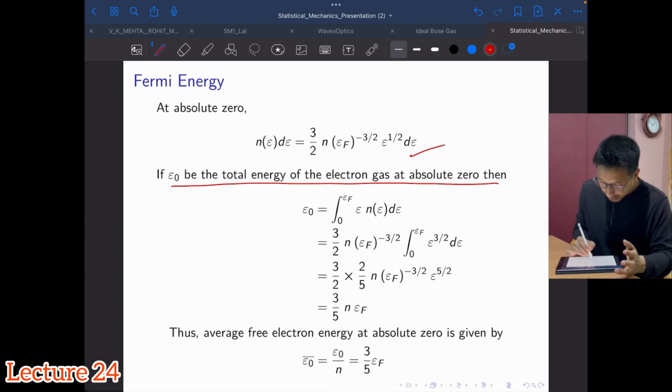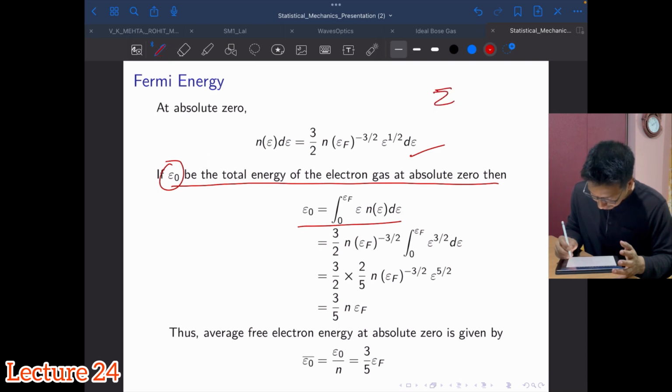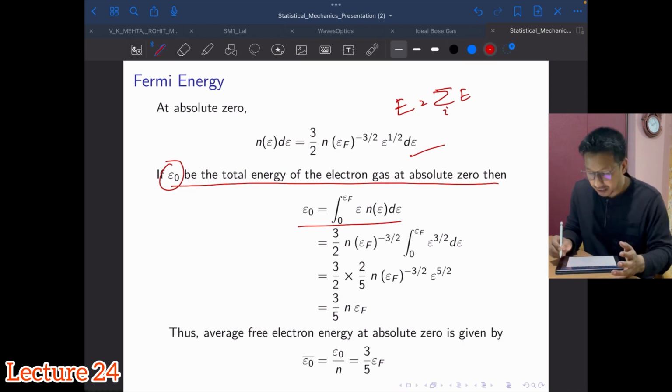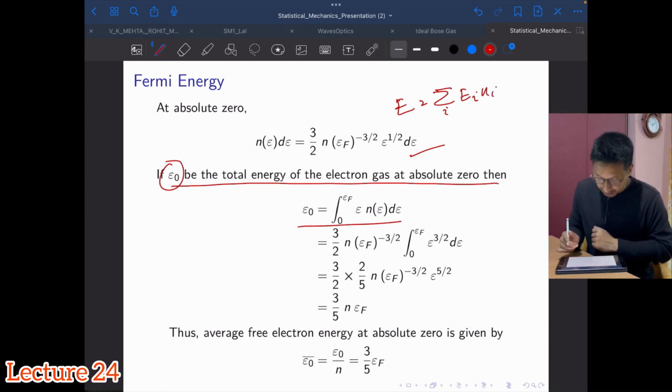We calculated this earlier as well, as a sum over Ei Ni, which you have done to calculate the total energy of the system.